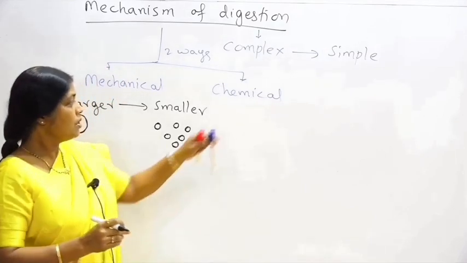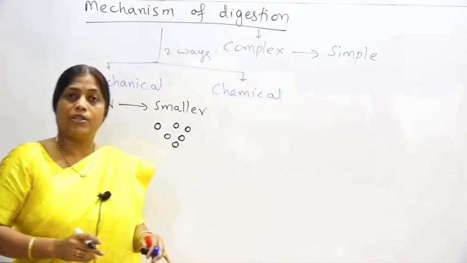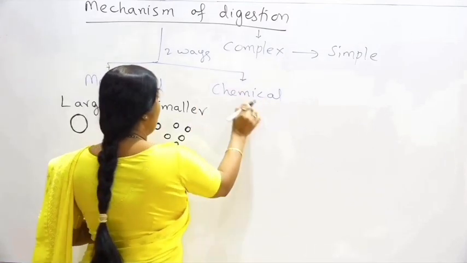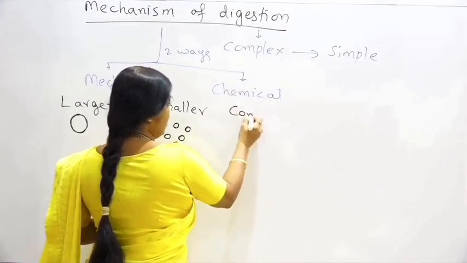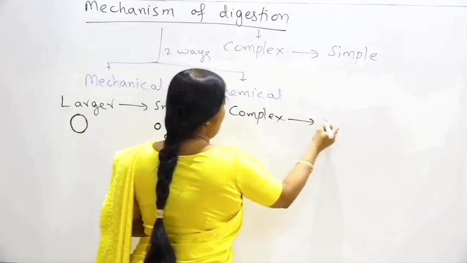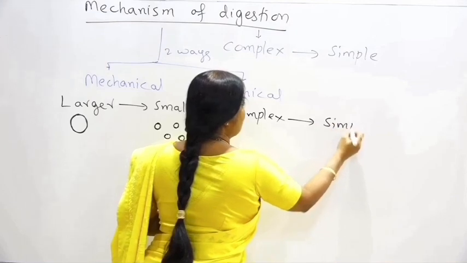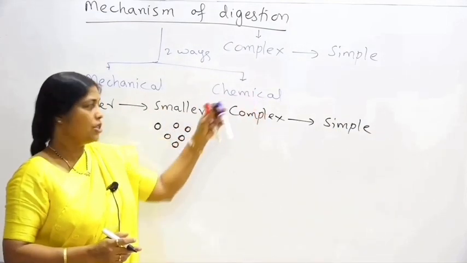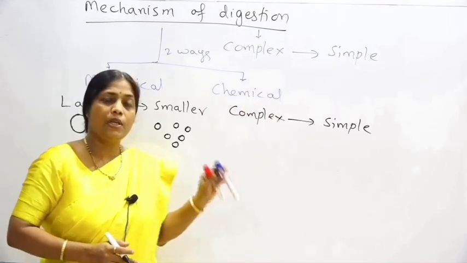Now enzymes are helping in chemical digestion. This is the actual process of digestion, where the complex substances, the non-absorbable substances, are converted into simple substances. So the main digestion is the chemical digestion, where the complex food is converted into the simple food.